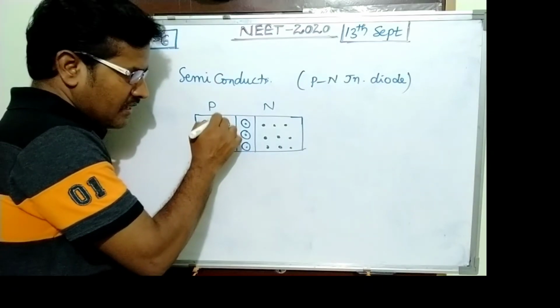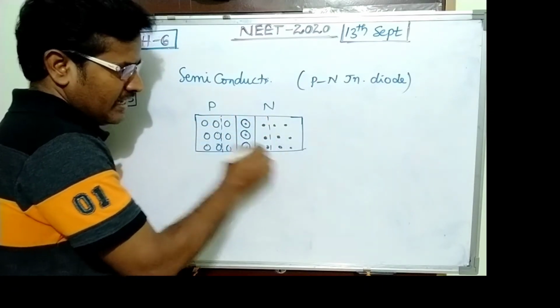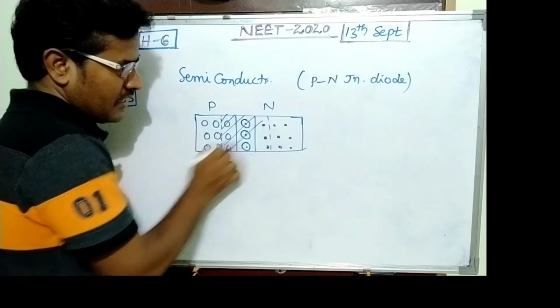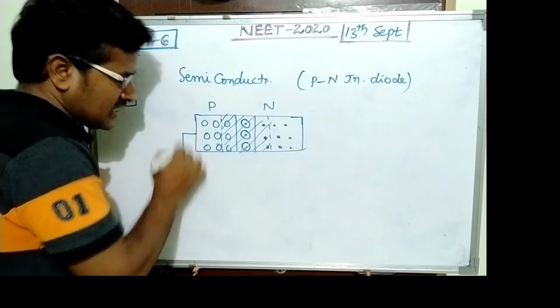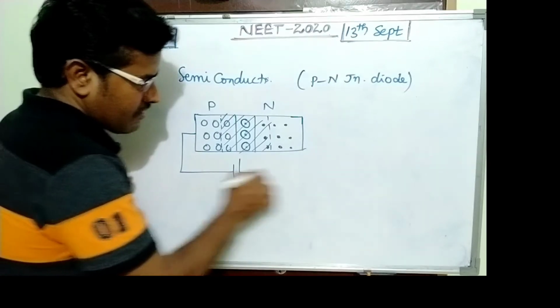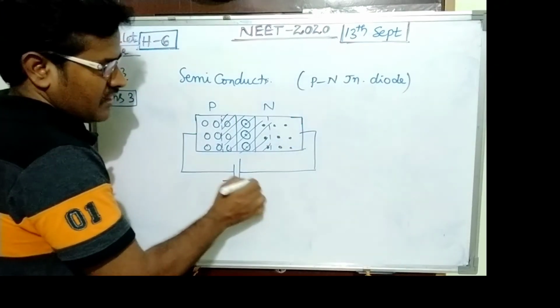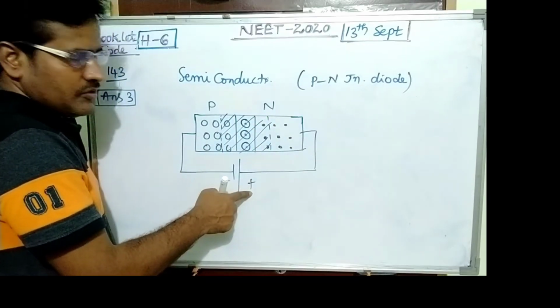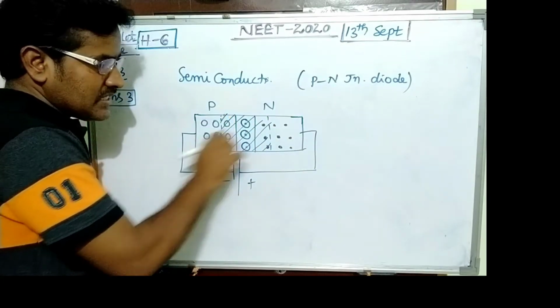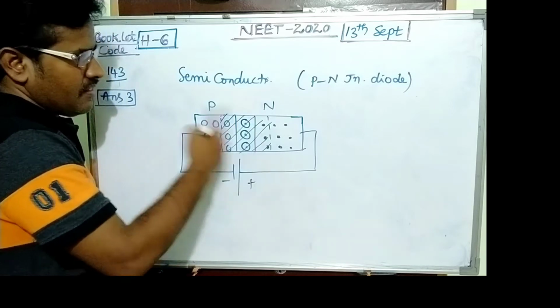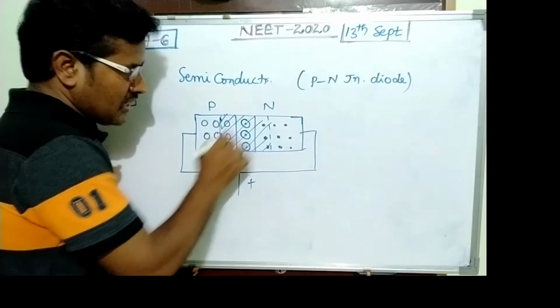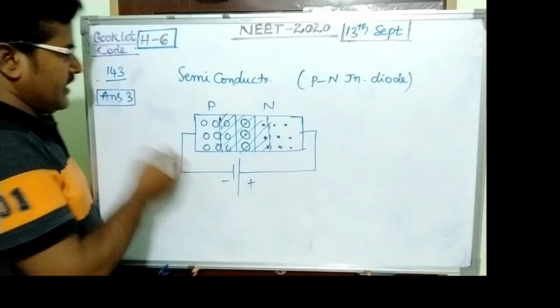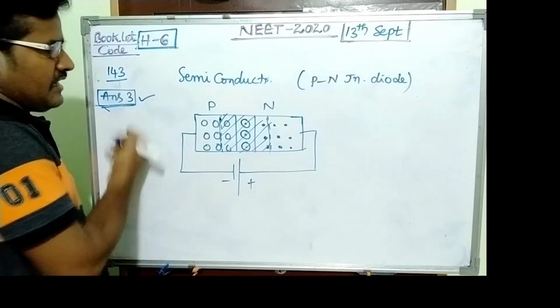To increase the width of this depletion layer, the diode must be connected in reverse bias. Reverse bias: P connected to the negative terminal, N connected to the positive terminal. The diode must be connected in reverse bias, so the depletion layer width increases. Answer 3 is correct.